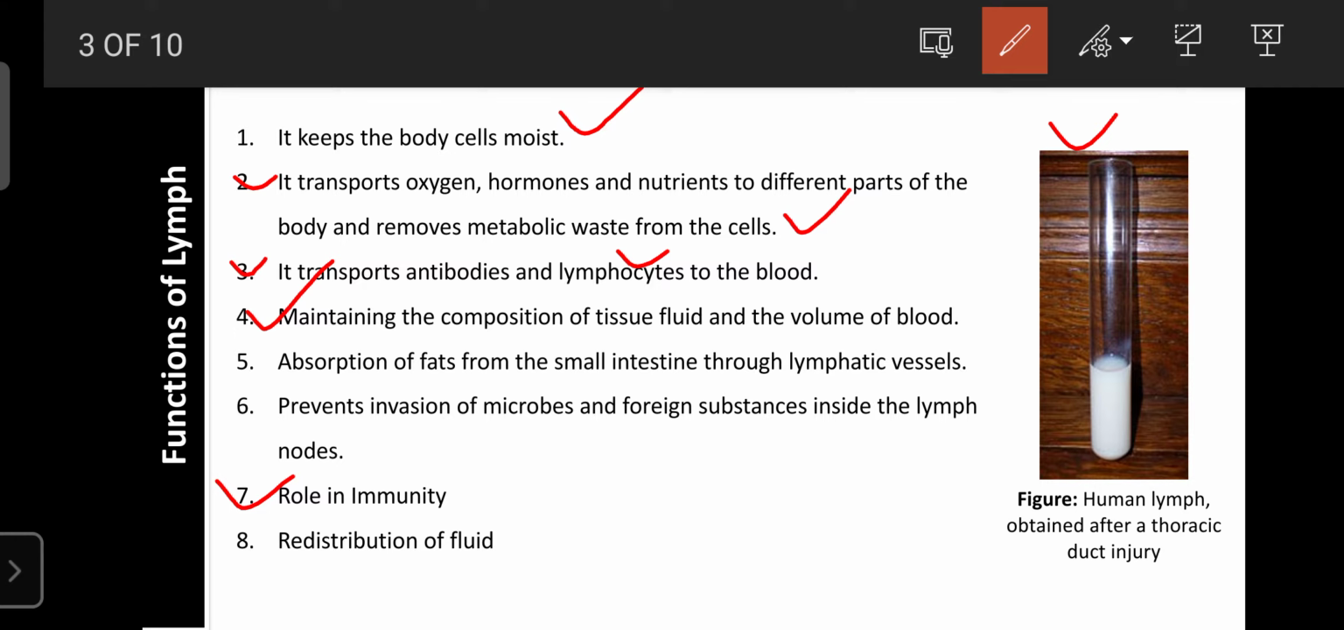Okay, the lymph also plays an important role in the absorption of fat from the small intestine and supplies it to the liver for synthesis of the desired fat through the lymphatic vessel. It is one of the major functions of the lymph.